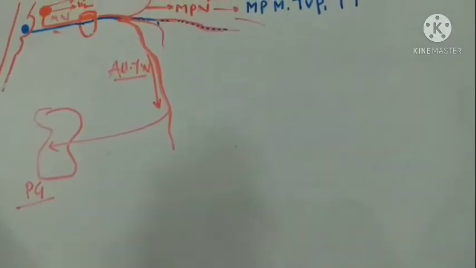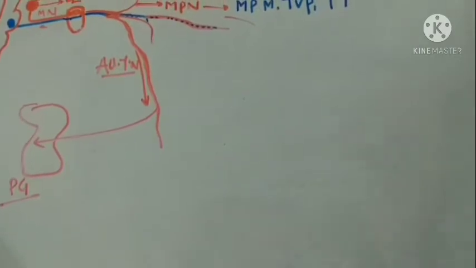This will be the sensory innervation to the parotid gland. There are many fibers that communicate with the facial nerve branch. The auriculotemporal nerve fibers communicate with the facial nerve branch, and they provide the sensory innervation to all those areas in which the facial nerve branch is supplying the motor innervation.